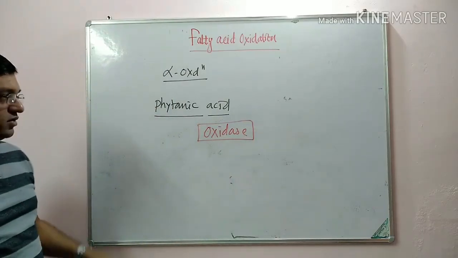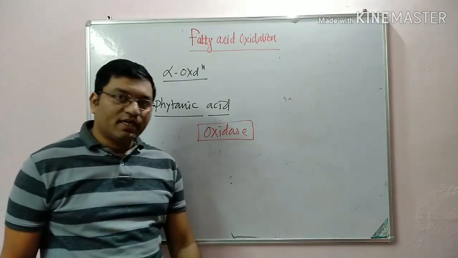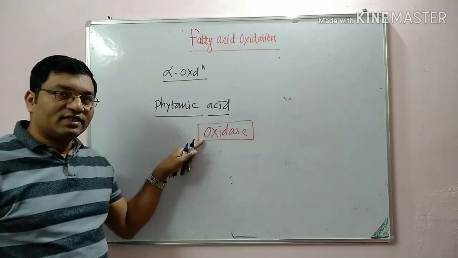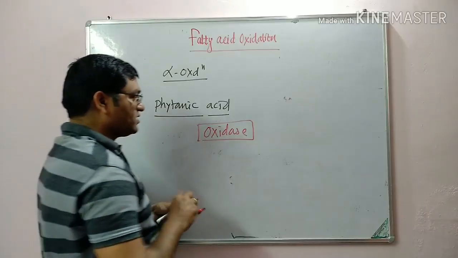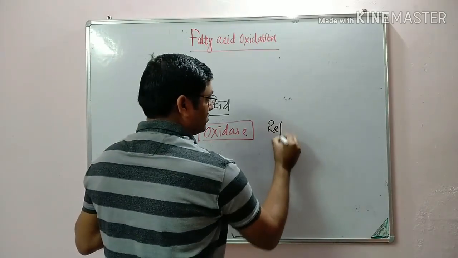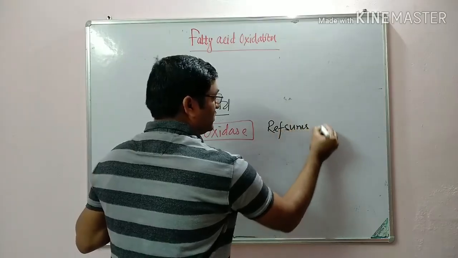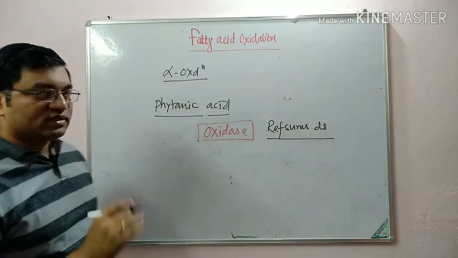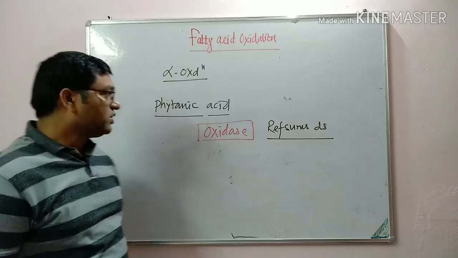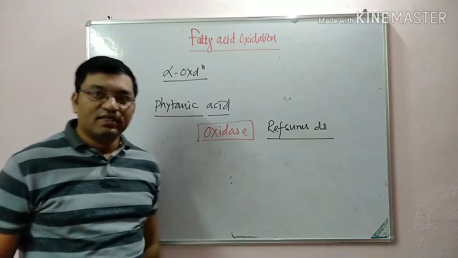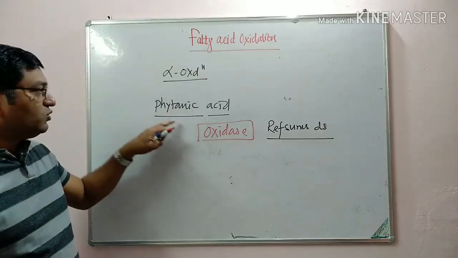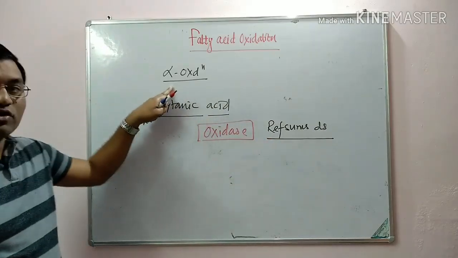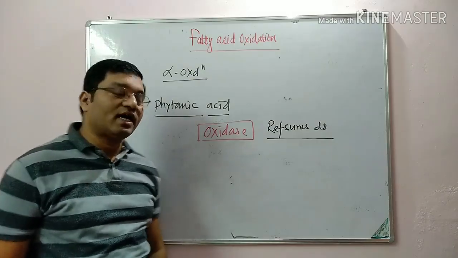It occurs in the endoplasmic reticulum and peroxisomes, and due to the deficiency of phytanic acid oxidase, the disorder is known as Refsum's disease. There is cerebellar ataxia, retinitis pigmentosa, and different neurological symptoms due to the accumulation of phytanic acid in the brain. This is a disorder of alpha oxidation of fatty acid.